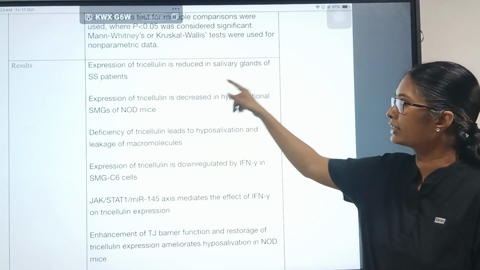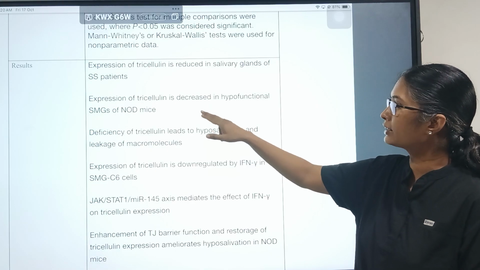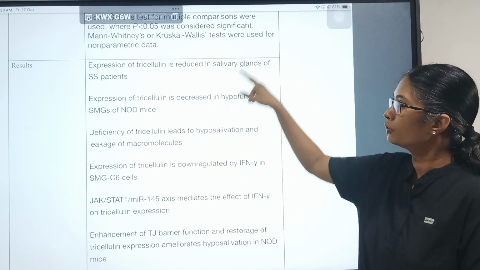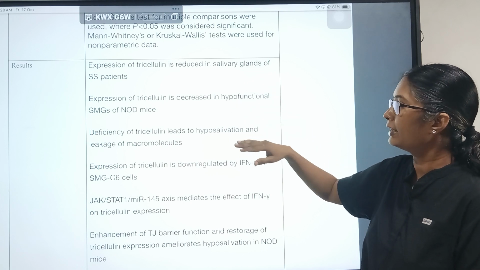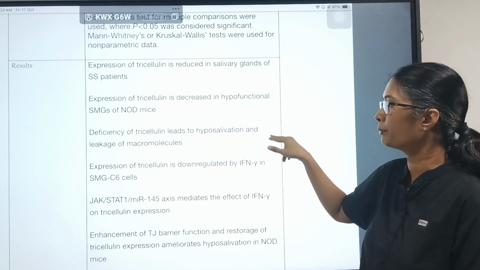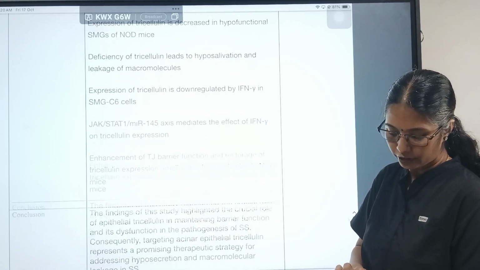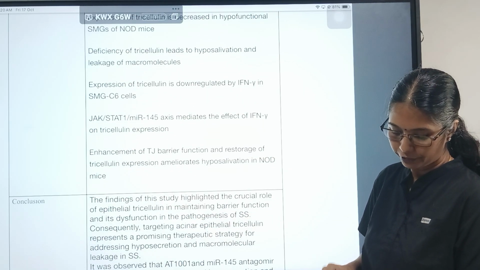So they confirmed that tricellulin is reduced. And expression of tricellulin is decreased in hypofunctional SMG in mice also. So this was in human, this was in mice. And deficiency of tricellulin leads to hyposalivation and leakage of macromolecules. That also they found. Expression of tricellulin is downregulated in interferon-treated SMG cells.